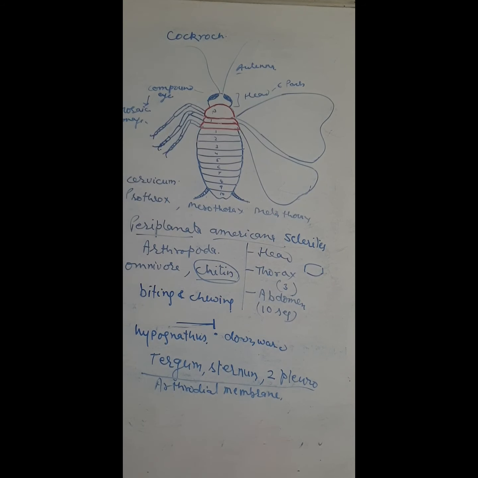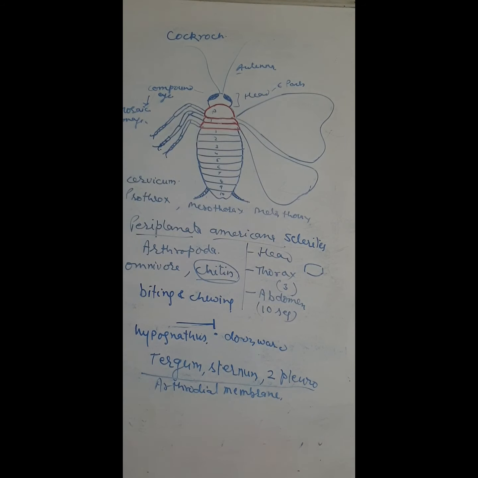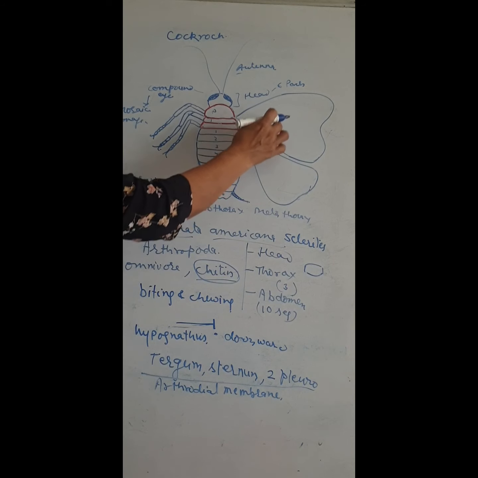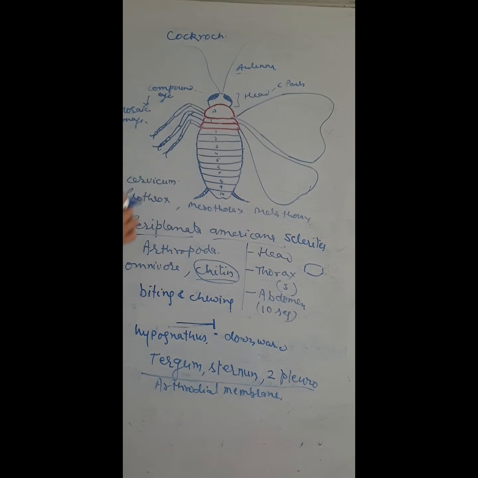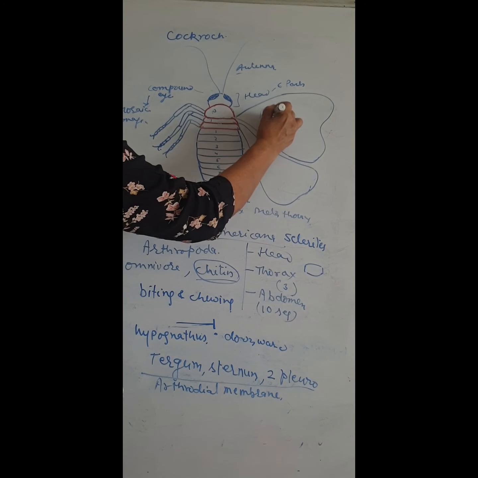The thorax is divided into 3 parts: the prothorax, mesothorax, and metathorax. The thorax bears the wings, 2 pairs of wings. The long wings are called tegmina, or prothoracic wings.